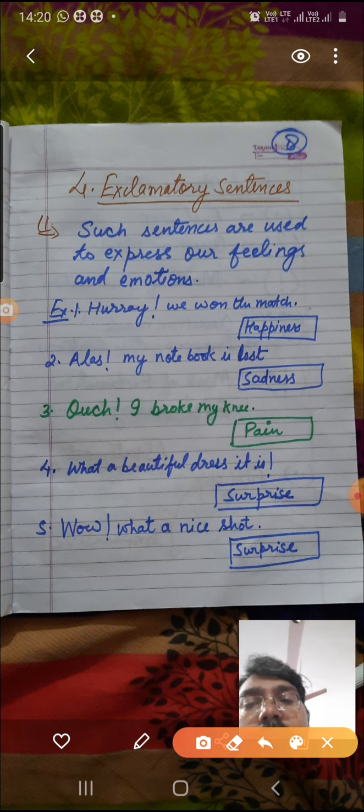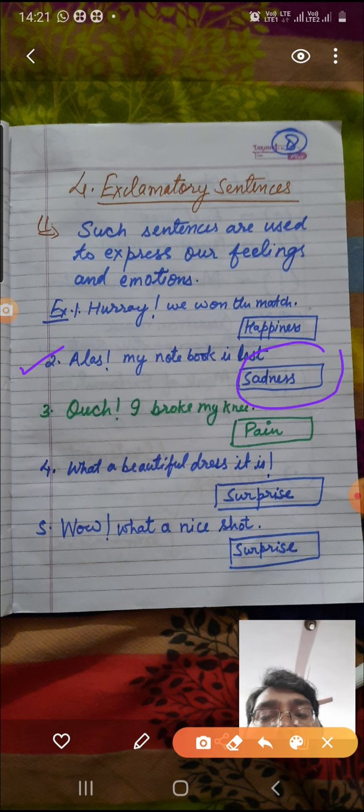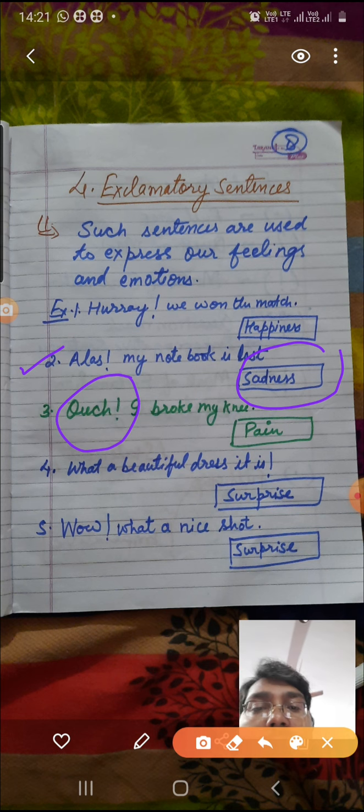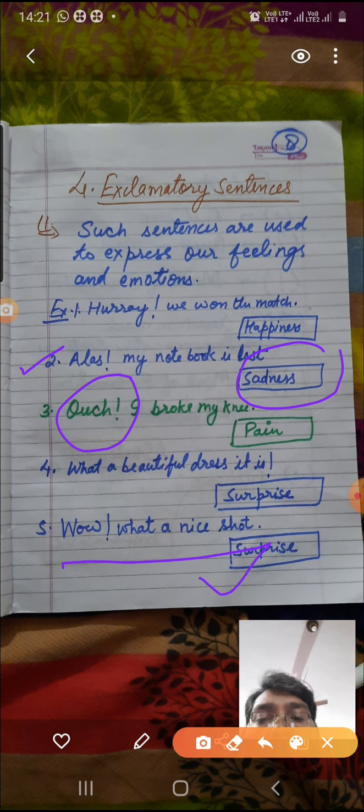Now the next sentence you can see, alas, my notebook is lost! It means your notebook is lost, then you are very sad. So here you write alas. Then suppose that you are in pain, suppose that you say, ouch, I broke my knee! It means that you are in pain. So these kinds of words express your feelings, like, wow, what a nice shot! So it's giving you a feeling of surprise. What a nice shot, wow! So it's a kind of surprise that is coming.